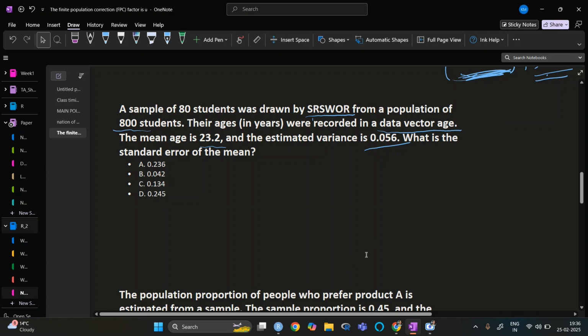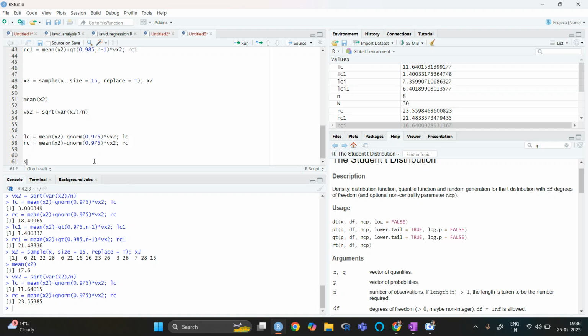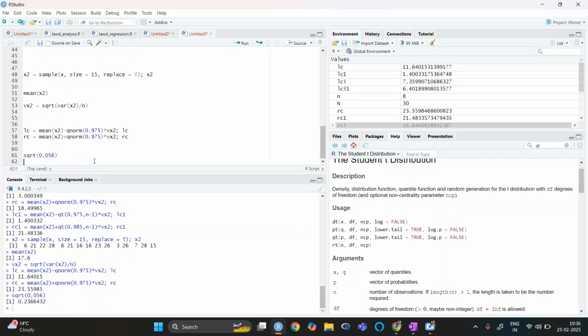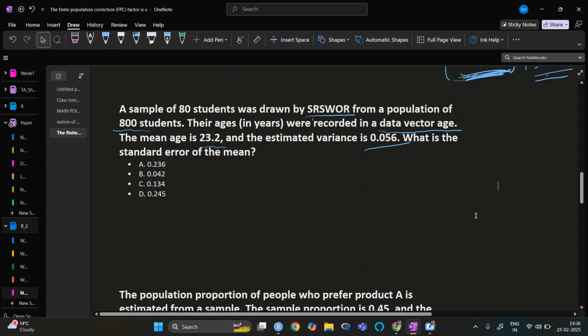In SRSWOR, firstly we will take the square root of 0.056, which is 0.236. So that one will be the answer. The estimated variance we already know, so the standard error is nothing but the square root of that.